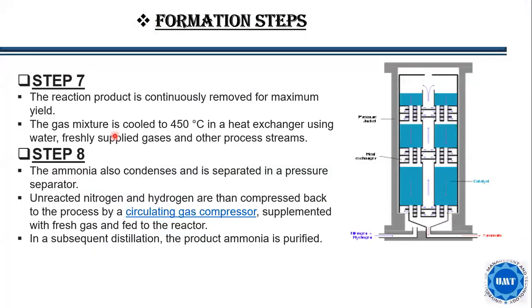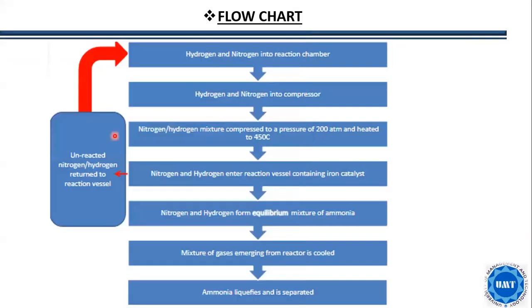So, in the seventh step, the reaction product is continuously removed for maximum yield. The gas mixture is cooled from 450 degrees Celsius in the heat exchanger using water, freshly supplied gases, and other process steam. In the eighth step, the ammonia is condensed and is separated in a pressure separator. Unreacted nitrogen and hydrogen, which are the reactants, are then compressed back by the circulating gas compressor, supplied with the fresh gas and fed to the reactor, and then the ammonia is purified.